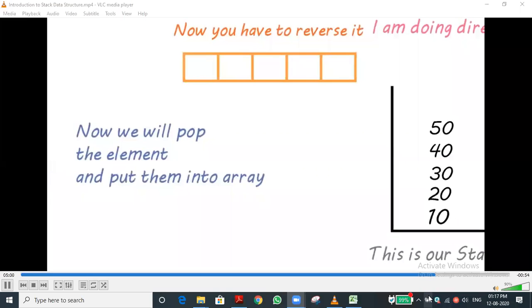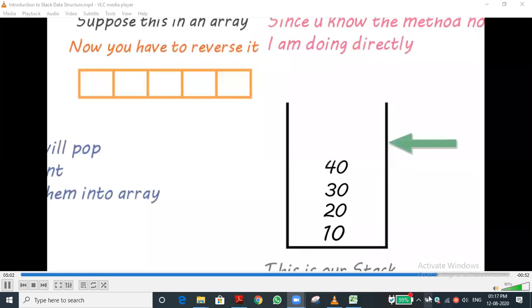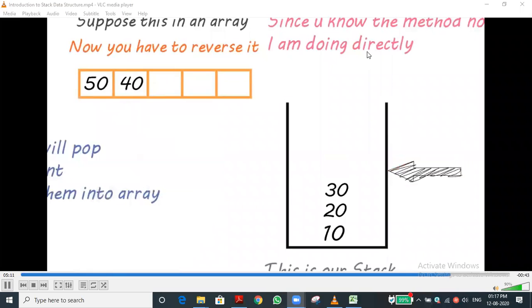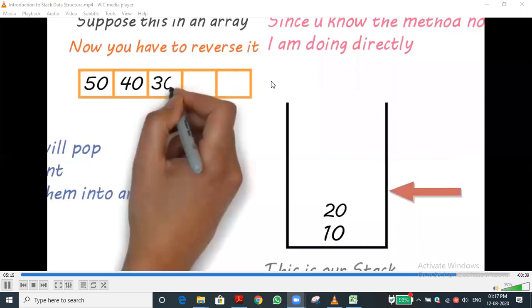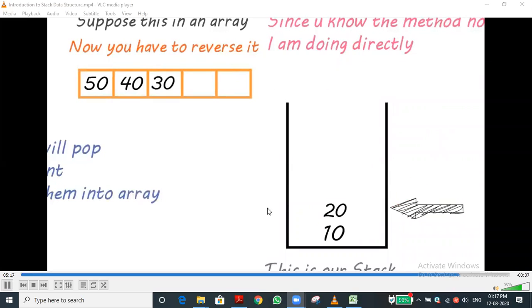If you want to pop, that means remove. One by one only we can remove it. So the last in, 50, is the last element, and it will come out as the first one. Then 40, then 30. It is not any arrangement in ascending order or descending order, not like that. Whatever the elements, it will be in the reverse order.